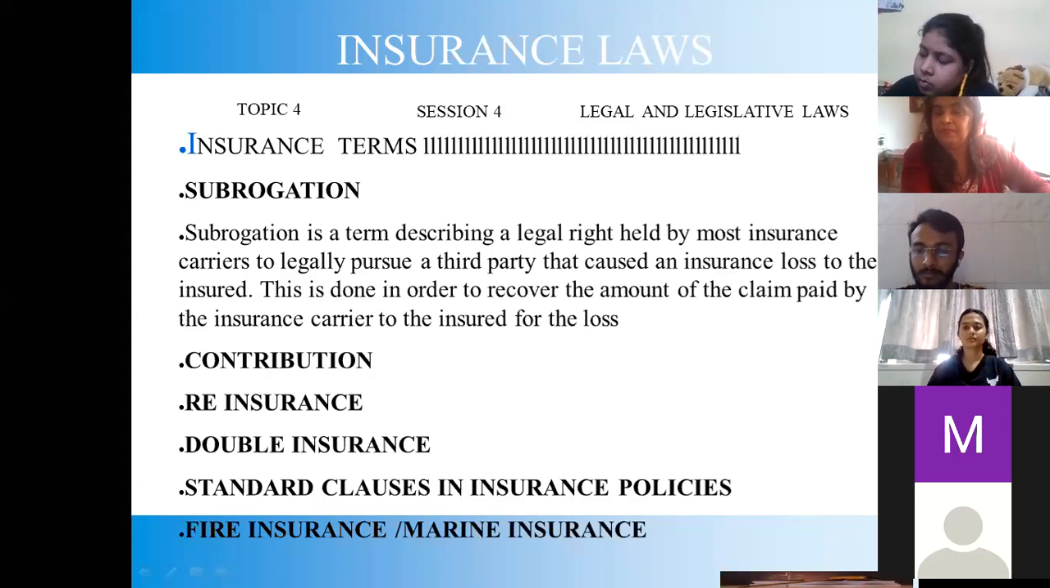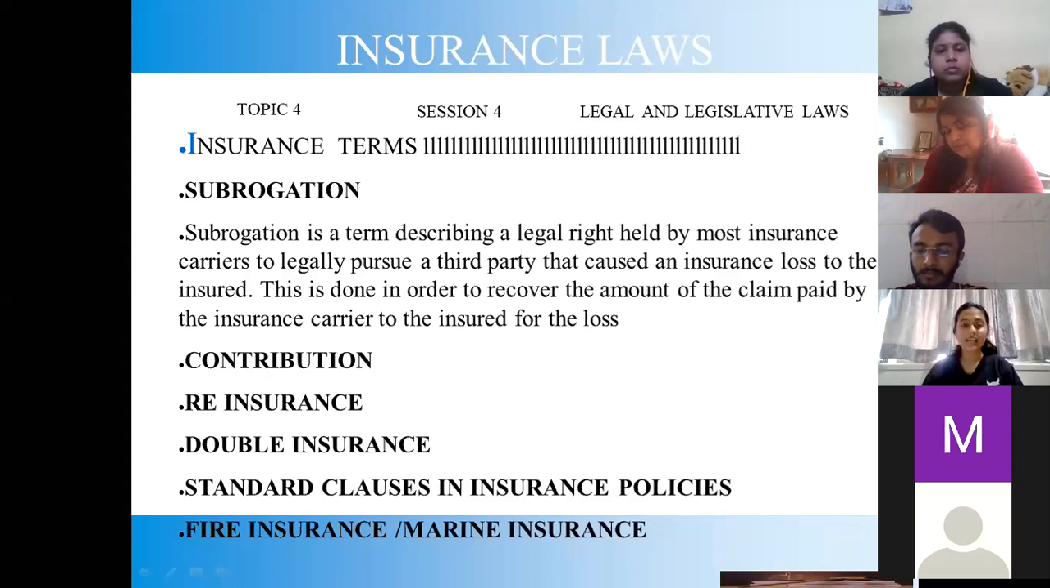Yeah, come on, start, Tanisha. Subrogation is a term describing a legal right held by most insurance carriers to legally pursue a third party that caused an insurance loss to the insured. This is done in order to recover the amount of the claim paid by the insurance carrier to the insured for the loss.